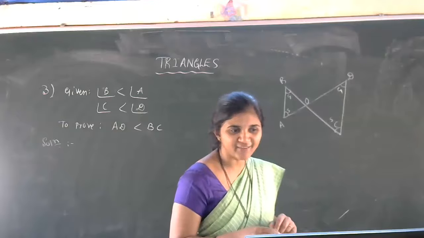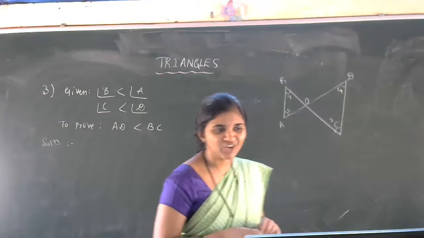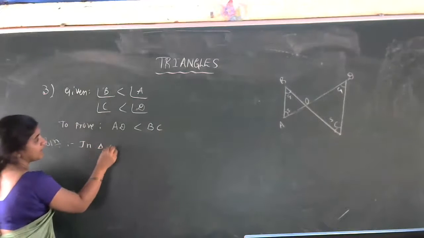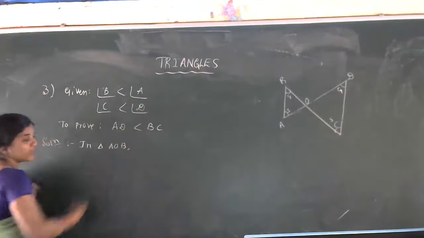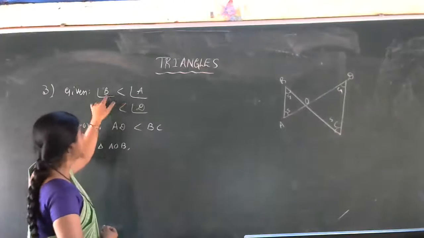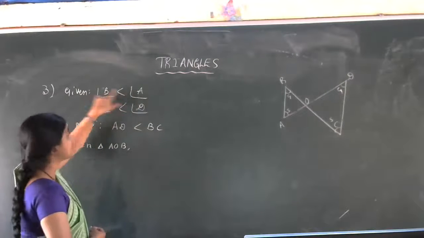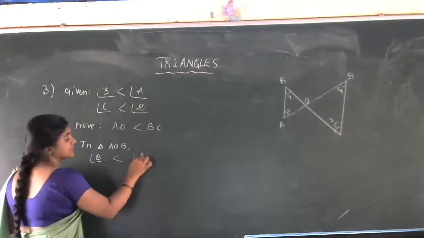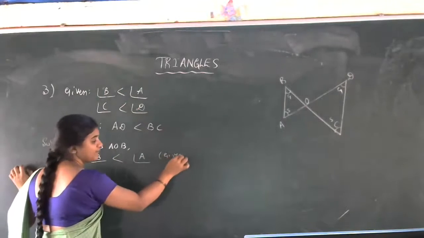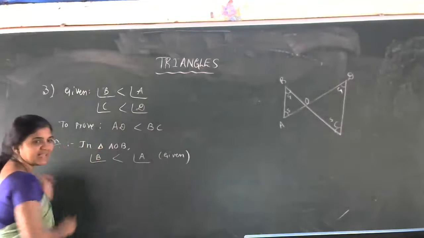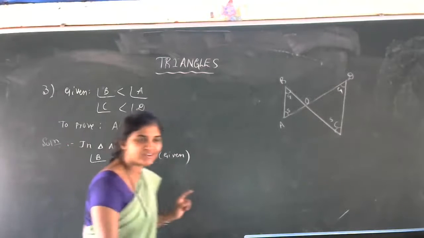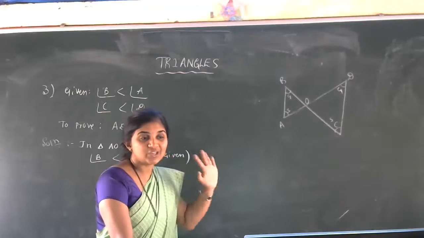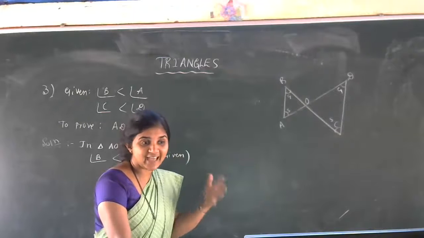In triangle AOB, it is given that angle B is less than angle A. Angle B less than angle A, in the sense, we all know one concept: sides opposite to the greater angle is greater.